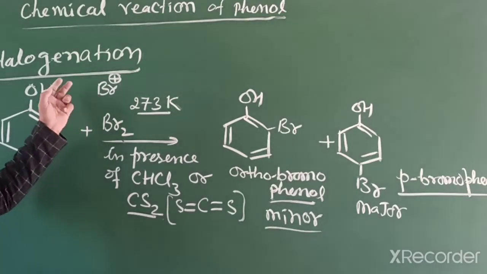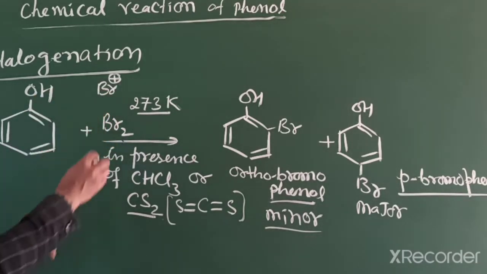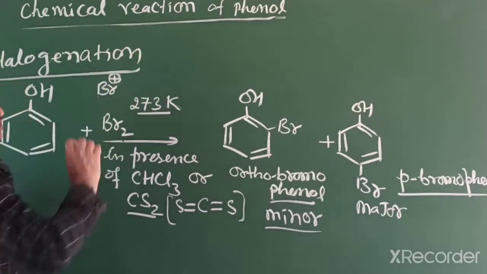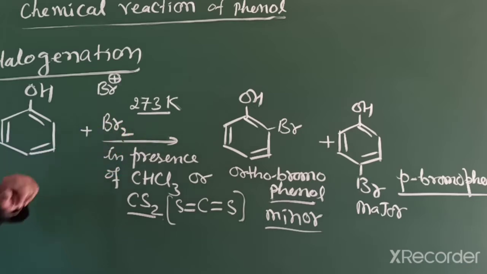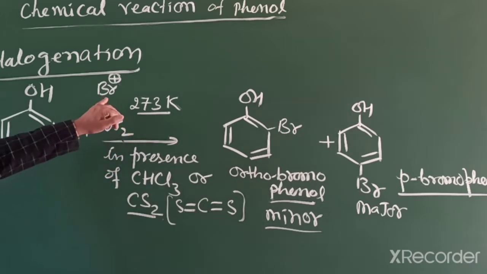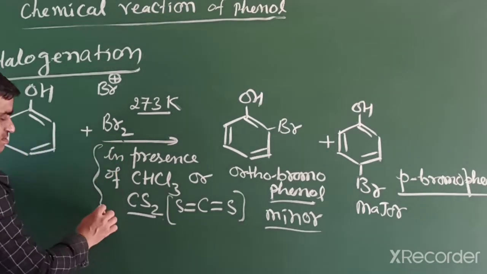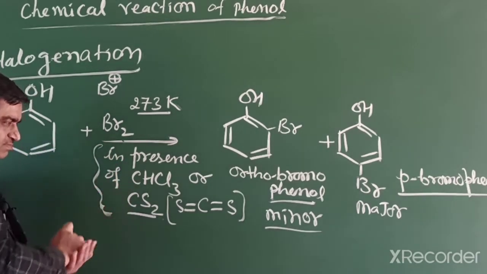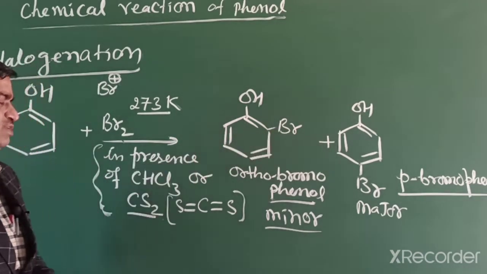But in benzene, halogenation needs a Lewis acid as well as halogen. In phenol, we do not require a Lewis acid for generation of the electrophile, and we need the reaction medium to be less polar to get the monohalogenated product.